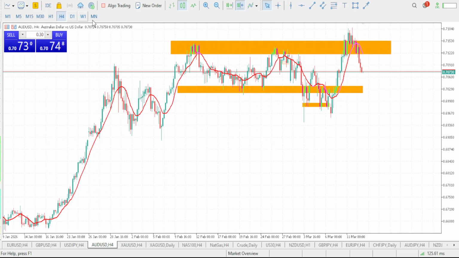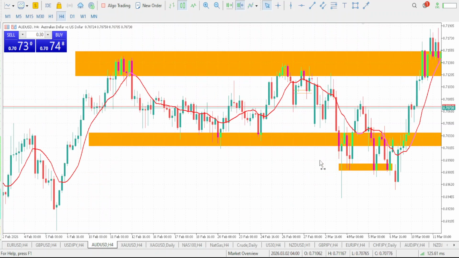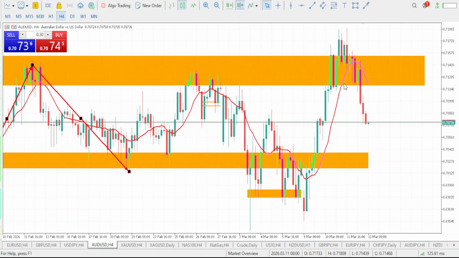Now, this is our 4-hour time frame. Let's take a look at what the current trend is. This is the current movement. What is the market currently doing? As you can see on this 4-hour time frame, we are in a range. So the market first rallied up to tap our resistance, right? Then guess what the market did? It rejected from our resistance and dropped back to our support.